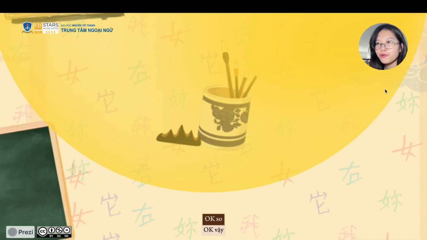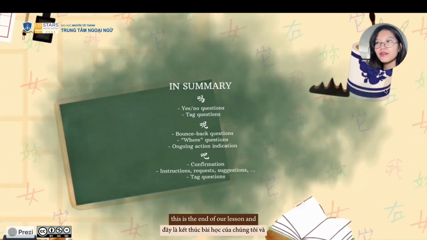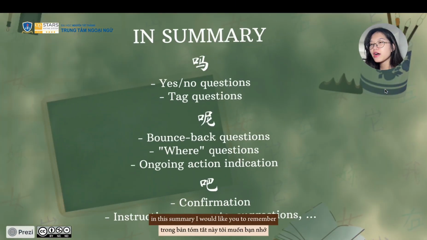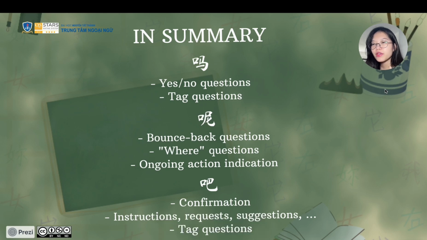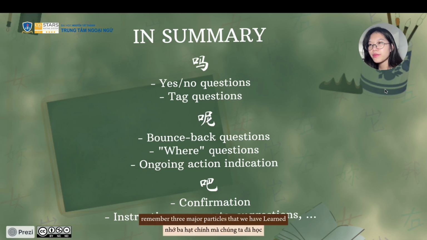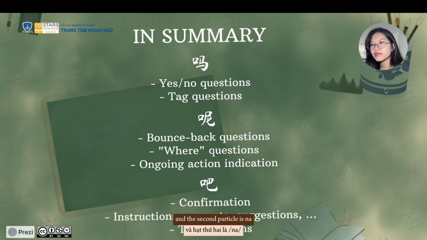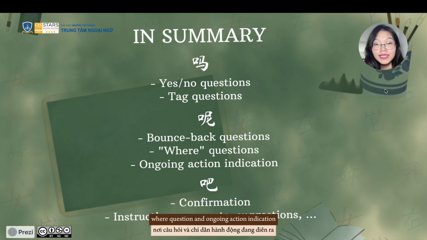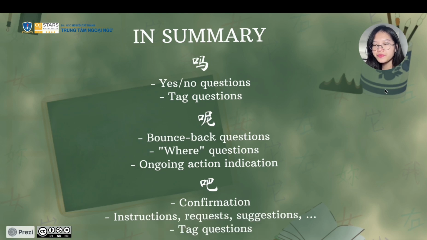Okay, so this is the end of our lesson, and in this summary I would like you to remember the three major particles that we have learned. The first one is ma for yes/no questions and tag questions, and the second particle is na for bounce back questions, where questions, and ongoing action indication. And the third particle is ba for confirmation, instructions, requests, suggestions, and tag questions.